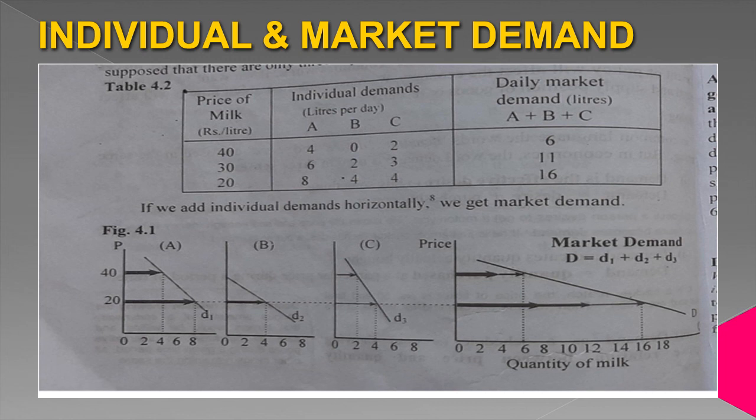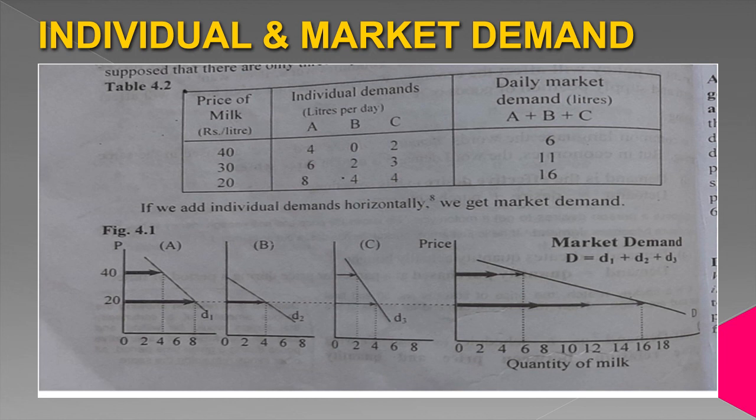When we add individual demands horizontally, we get market demand curve. You can see in the figure, prices we are plotting on y-axis, quantity we are plotting on x-axis. In figure A, demand of person A is plotted. In figure B, we are plotting demand of person B, and in C, demand of person C. Whereas in the fourth graph, we are plotting that demand in aggregate form, which is known as market demand.